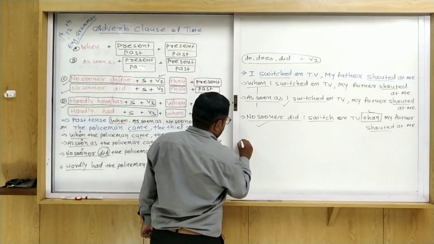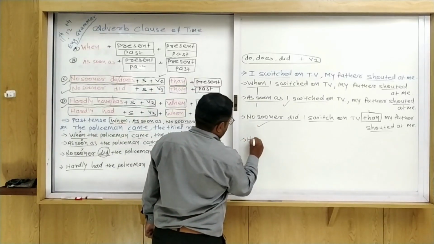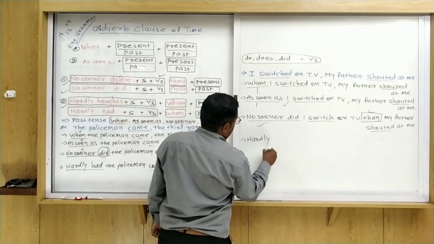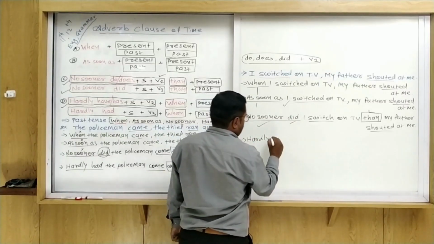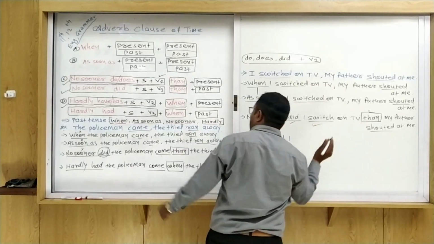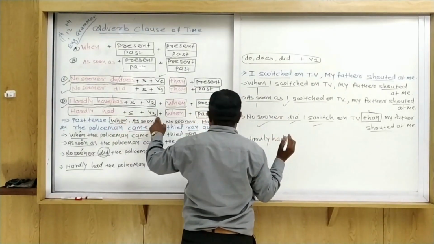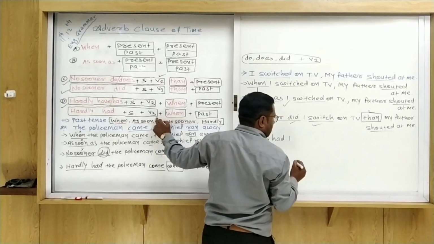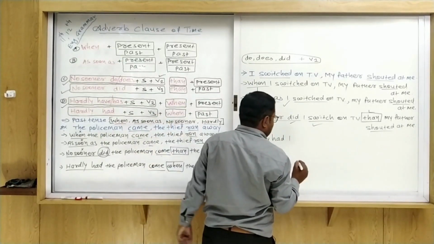Okay, now the last sentence, use hardly. Past tense is given here, so hardly had. What is the subject? I. Now hardly had, subject plus V3. What is the V3 form of switch? Switched.